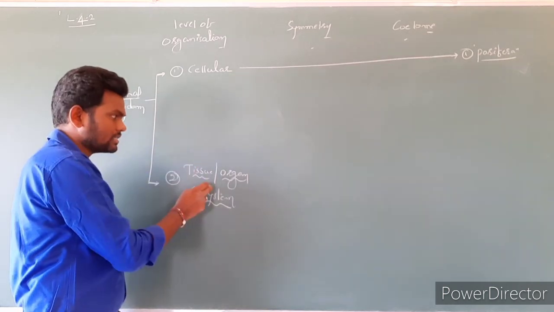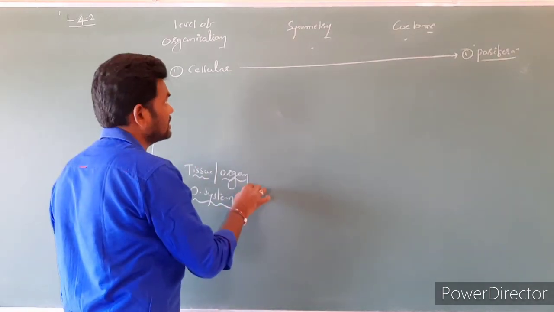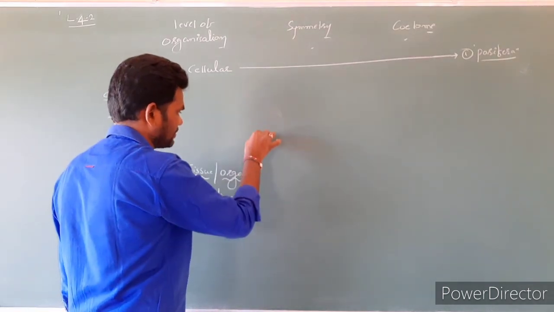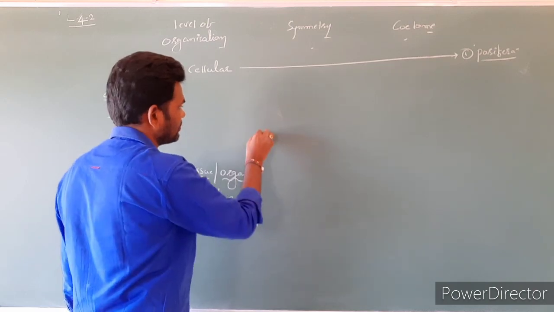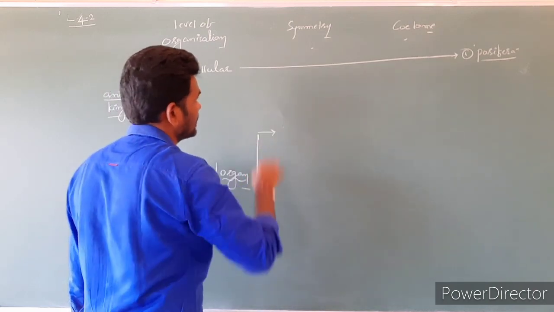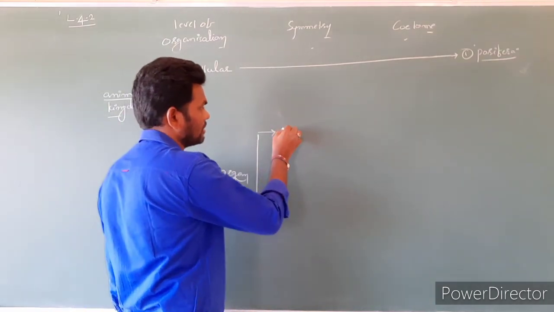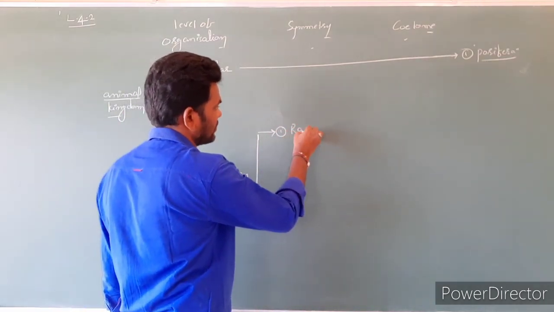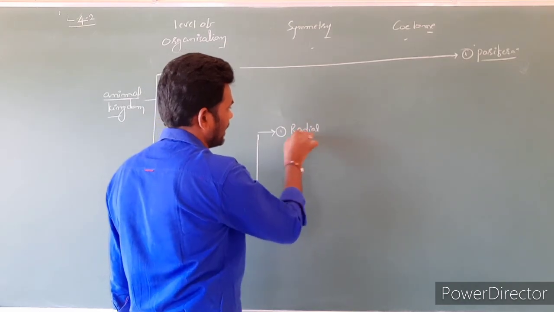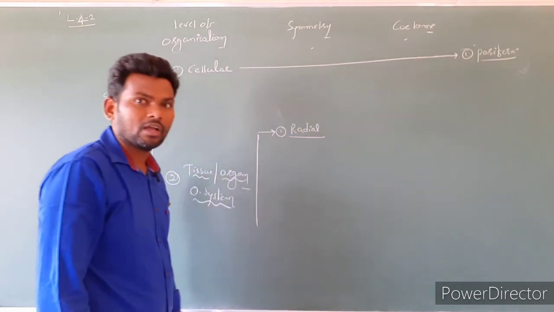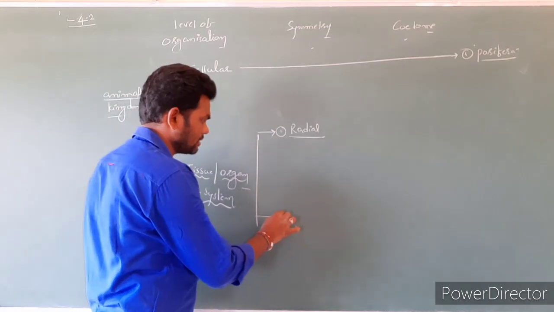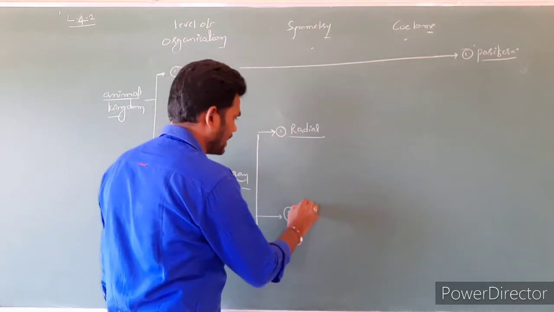Clear? But in this case again they have to consider symmetry character. Symmetry is of two types. First one is radial symmetry, and second one is bilateral symmetry.